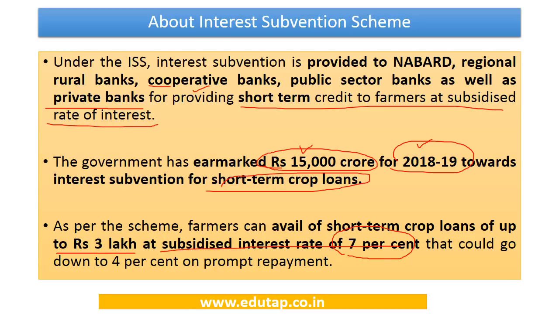And if the farmers make prompt repayment of the loans, the interest rate will come down to just 4%. So there is an additional concession for prompt repayment, and in this case the effective interest rate is only going to be 4%. So this is about the interest subvention scheme.